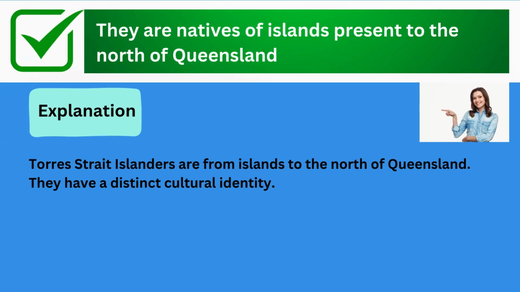The correct answer is they are natives of islands present to the north of Queensland. Explanation: Torres Strait Islanders are from islands to the north of Queensland. They have a distinct cultural identity.